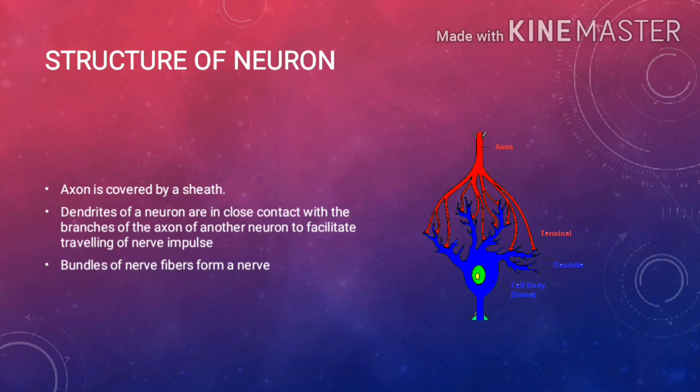An individual nerve cell may be up to a meter long. Bundles of nerve fibers along with connective tissue make up a nerve. So that's all about the nervous tissue.